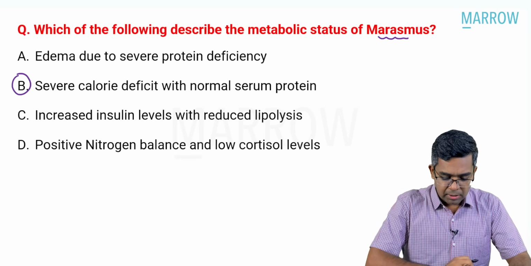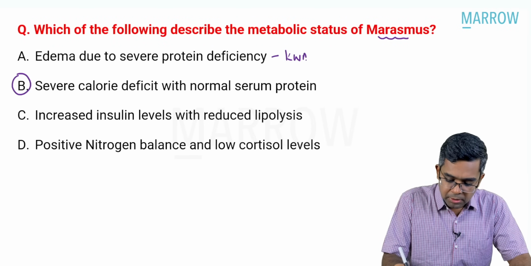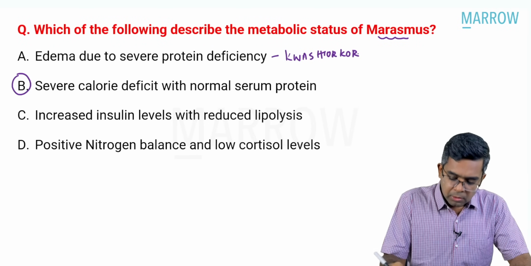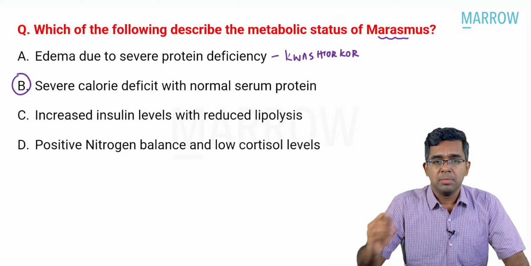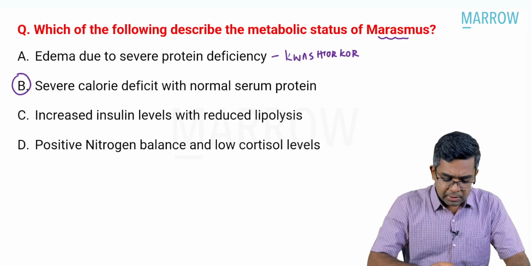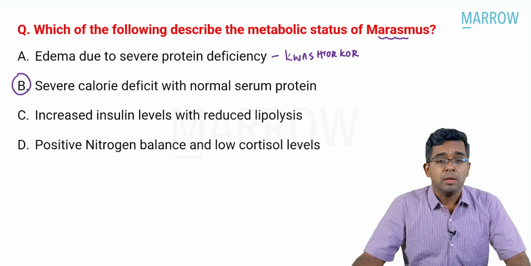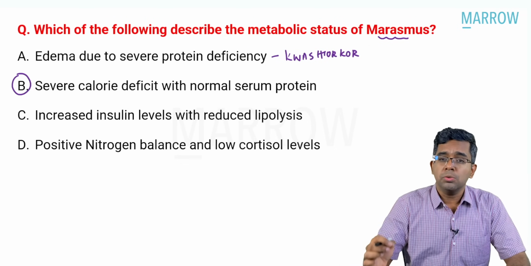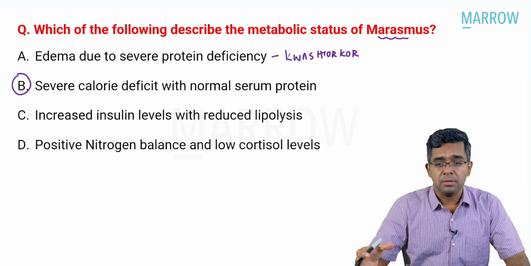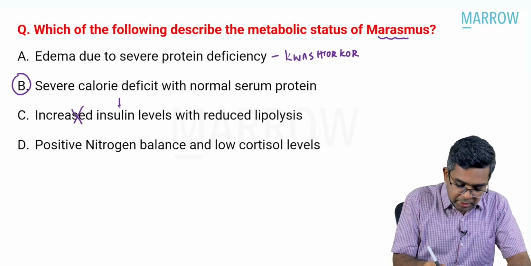If you look at option A, edema due to severe protein deficiency is seen in Kwashiorkor. Correct? It is seen in Kwashiorkor. So anyway, we have already arrived at the answer, but just to eliminate the other options also, we'll have a look at it. The third option says increased insulin level and reduced lipolysis. This is wrong, because in marasmus, due to the state of chronic starvation and low glucose availability, the insulin level actually decreases.